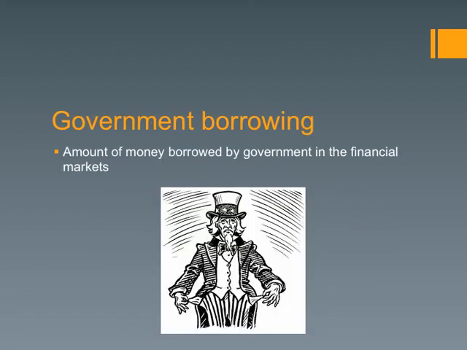All right, government borrowing. Again, we're defining a lot of terms here that are going to be very important throughout the year. That's why I'm taking my time on this. Government borrowing is the amount of money borrowed by the government in financial markets. Typically, the way that the federal government borrows is by issuing bonds, which I kind of already described. So again, the government can't borrow what hasn't been saved by somebody.